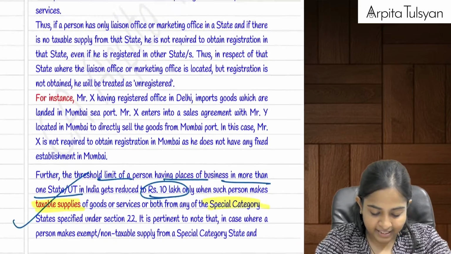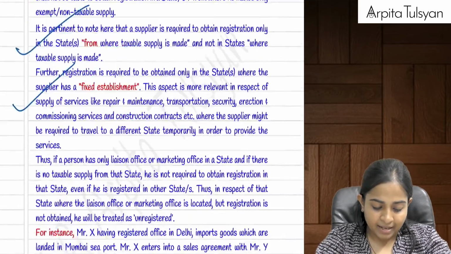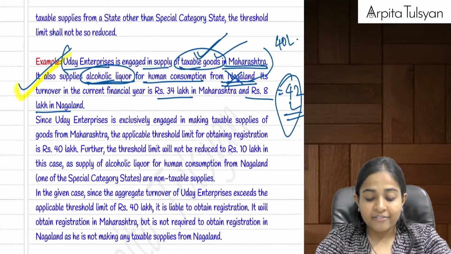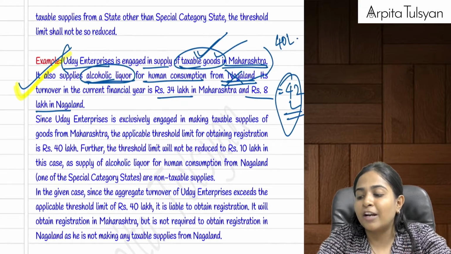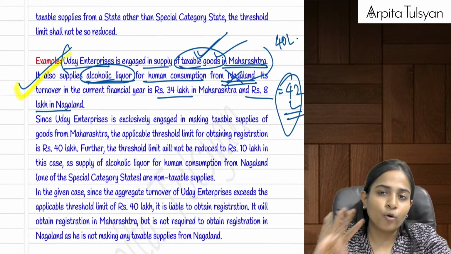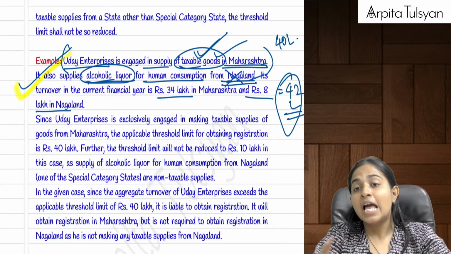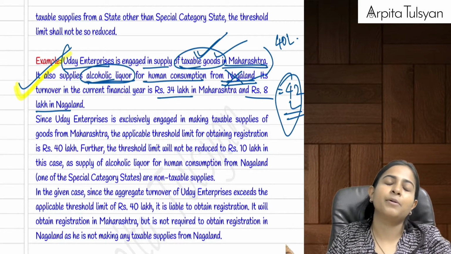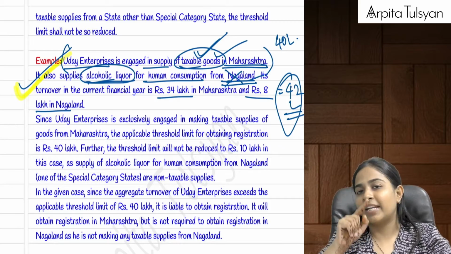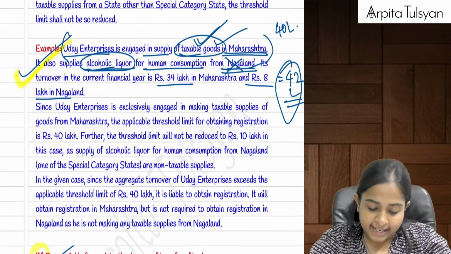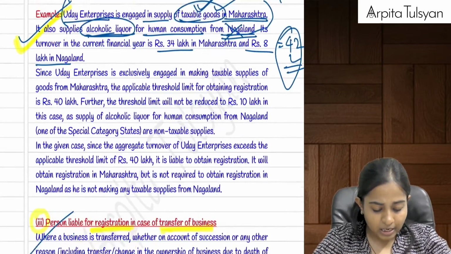This point we had studied in the second point, right? Normally, if I have one of my branches in those 4 category states, my aggregate turnover threshold limit will come down to 10 lakhs. But if I'm doing only non-taxable supply from those states, then my threshold limit won't get reduced. It will be dependent upon the other state.